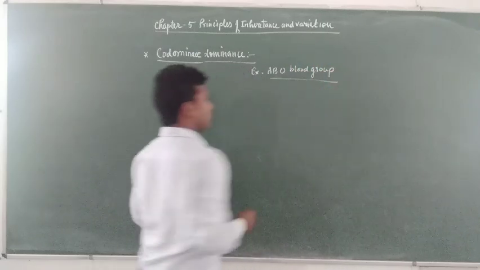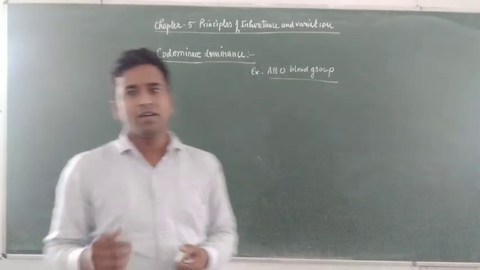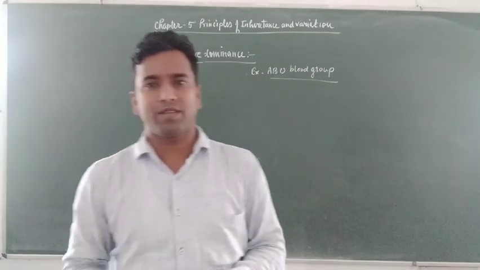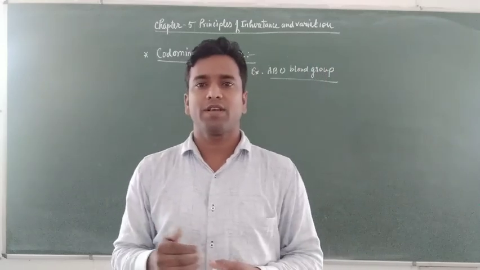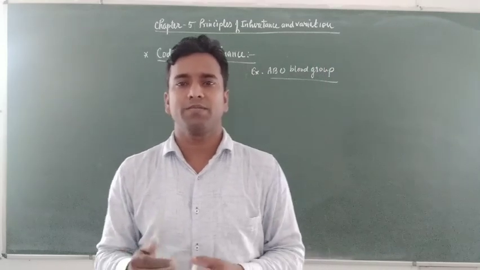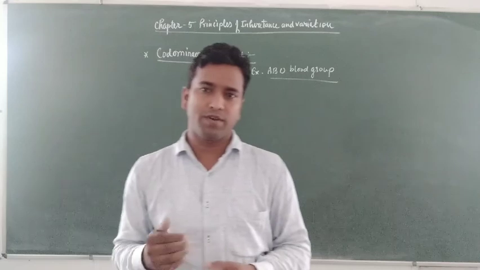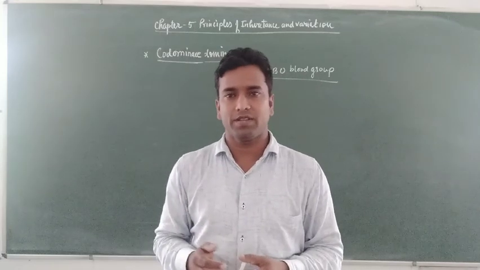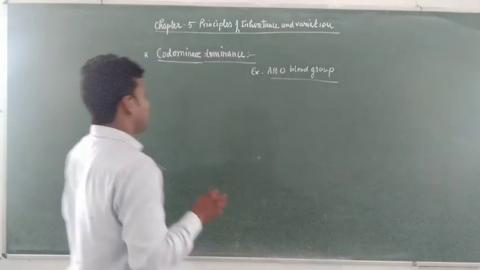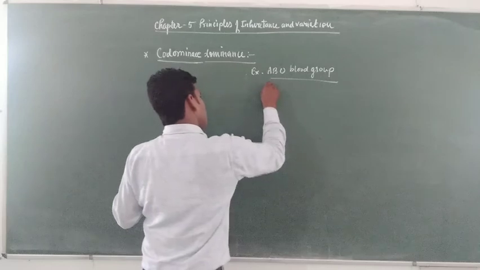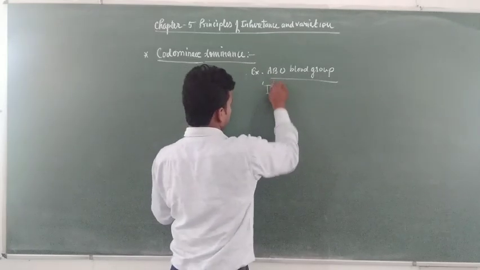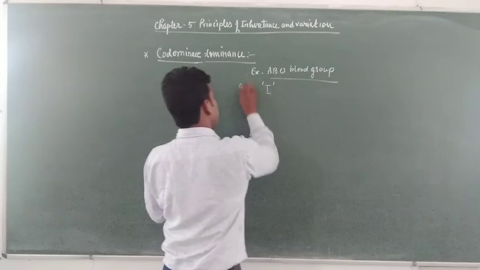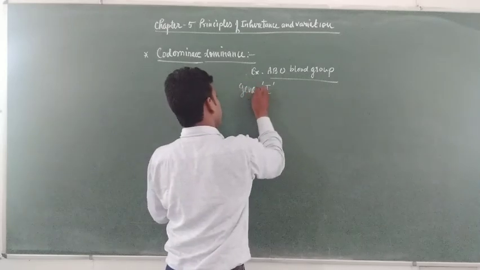The blood group of our body is decided by which type of polysaccharide protrudes on the surface of the RBC. The polysaccharides of the RBC are controlled by gene I.